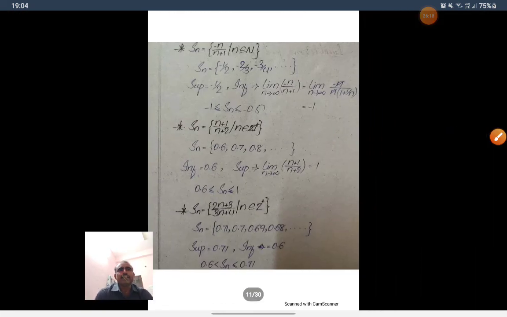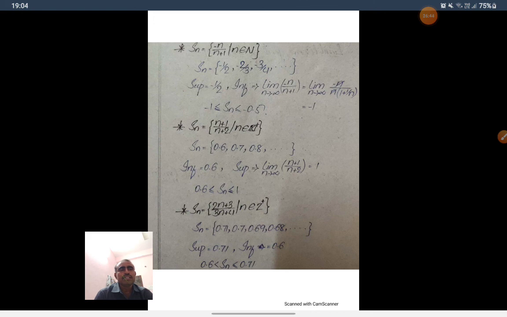So Sn is equal to minus n by n plus 1. These are all negative terms: minus 1 by 2, minus 2 by 3, minus 3 by 4. The first term is minus 0.5, the next term is minus 0.6, the next minus 0.75. This is a decreasing sequence. The supremum is minus 1 by 2, because this is the maximum value.